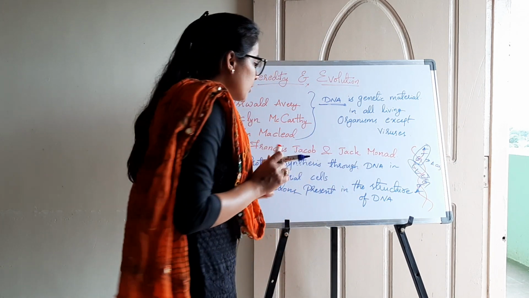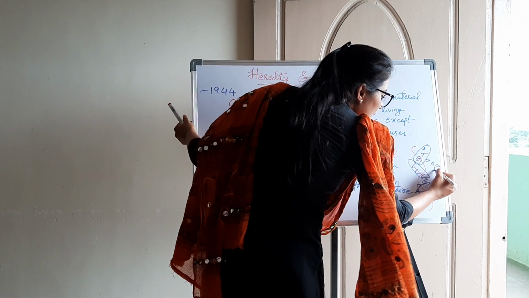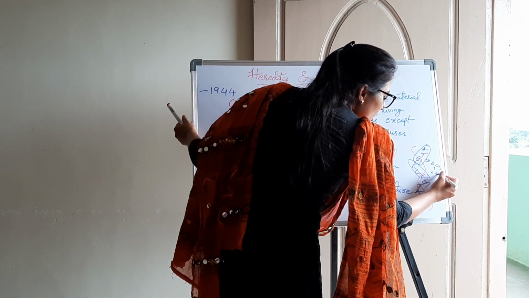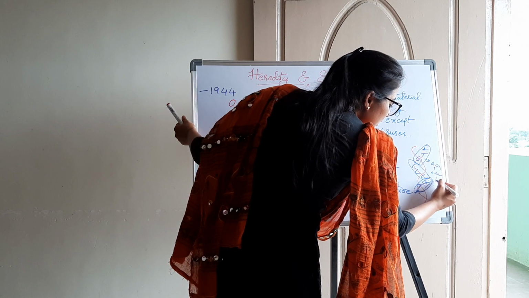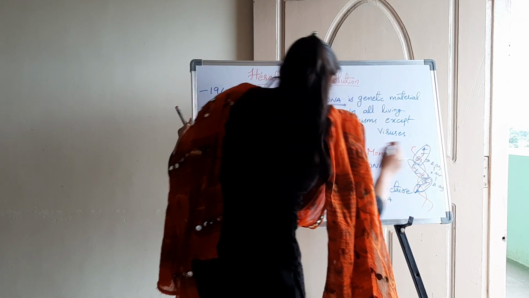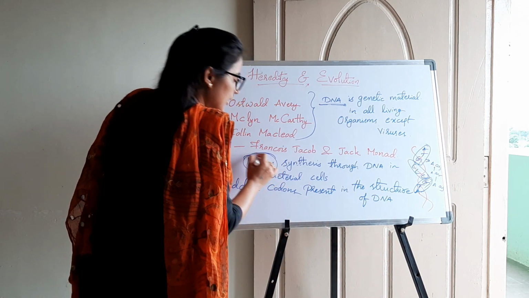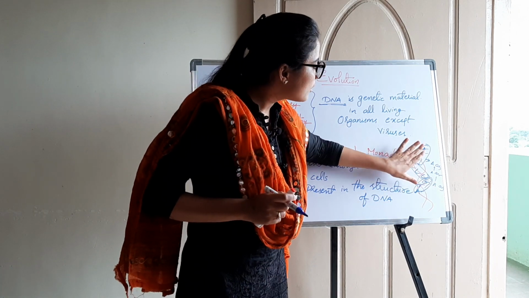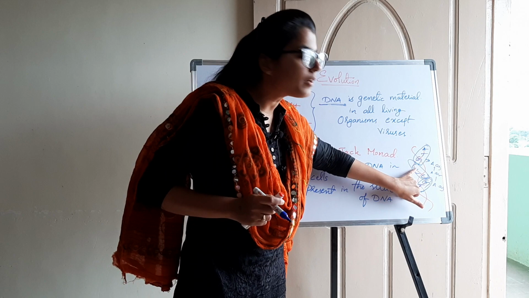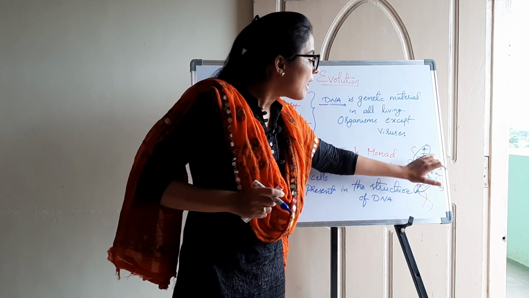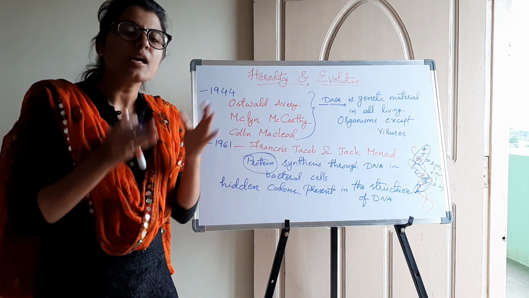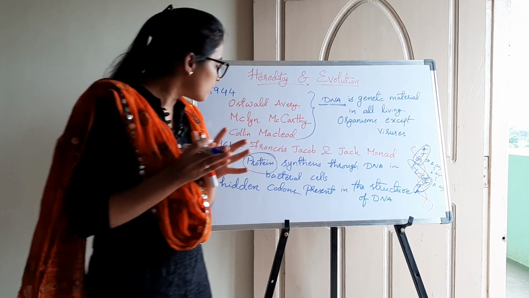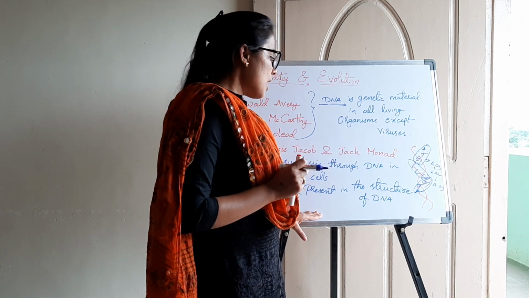These amino acids will combine together to form a protein. This is how protein is formed. These codons are different for different amino acids, and if different amino acids are synthesized, different proteins will be formed.